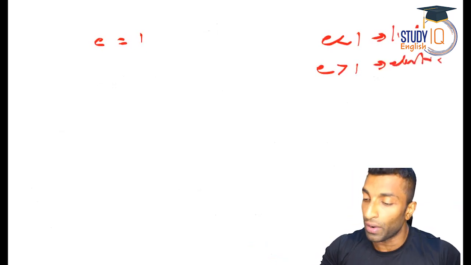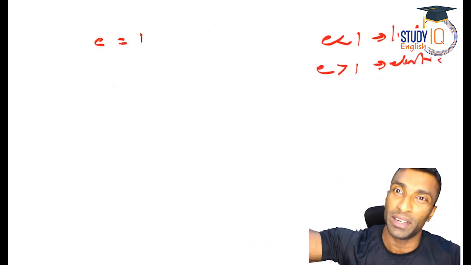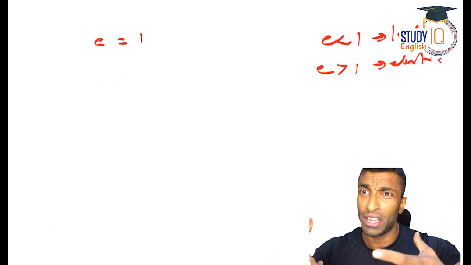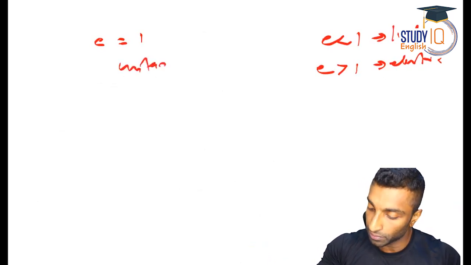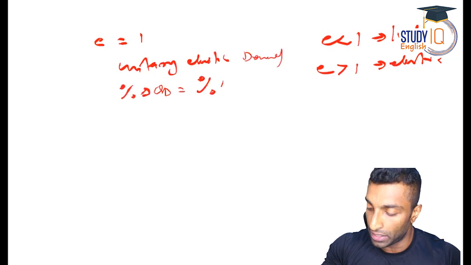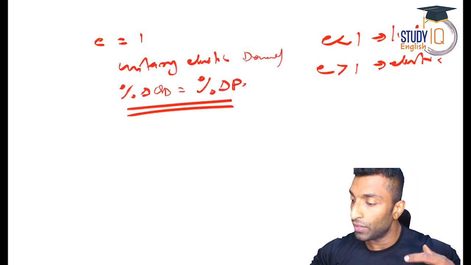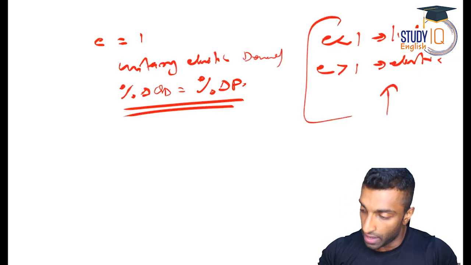So what is E equal to 1? A 10% change in price leads to exactly 10% change in quantity demanded. Guys, this exact change will not happen. It is a theoretical concept. So unitary elastic demand. I'll just write it here: percentage change in quantity demanded equal to percentage change in price. So practically, which one will come? We use these two practical situations.